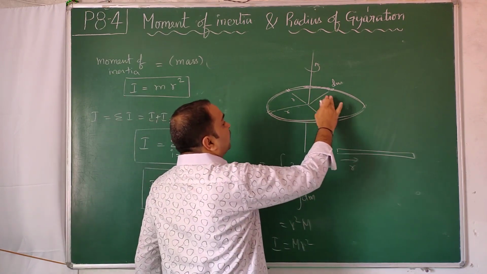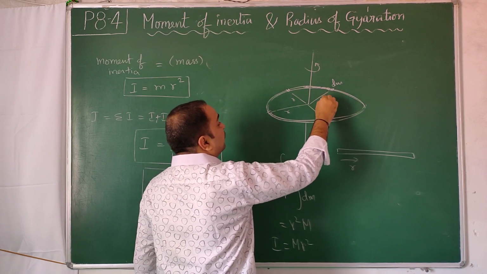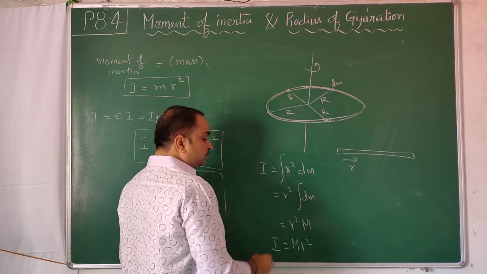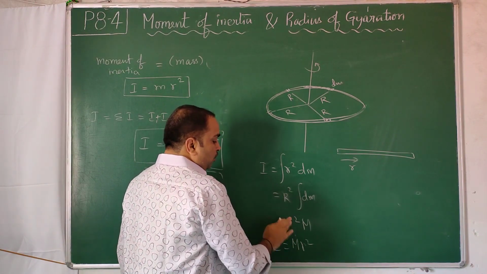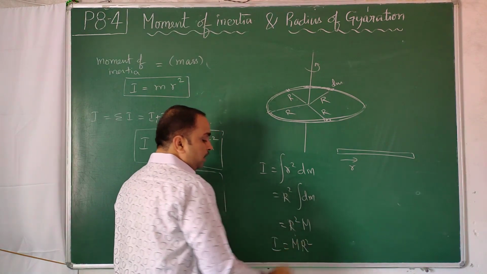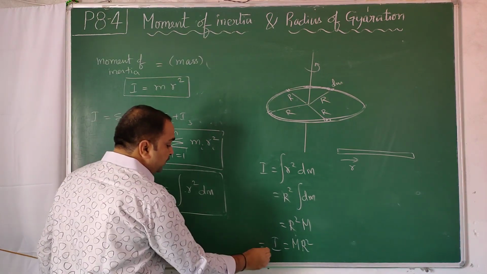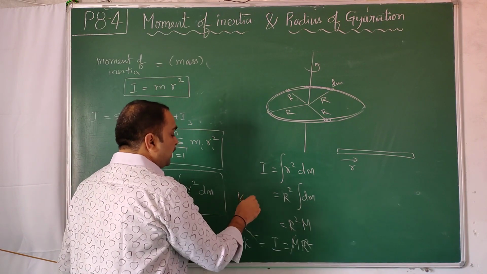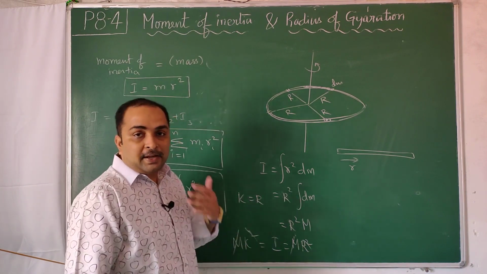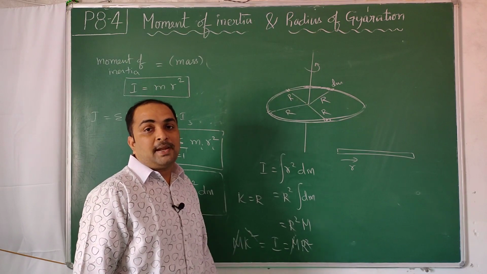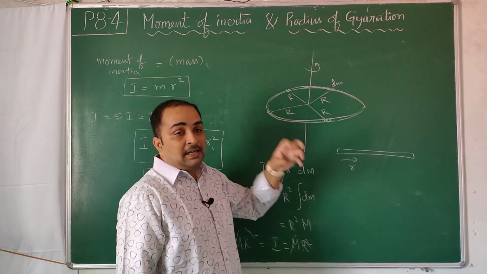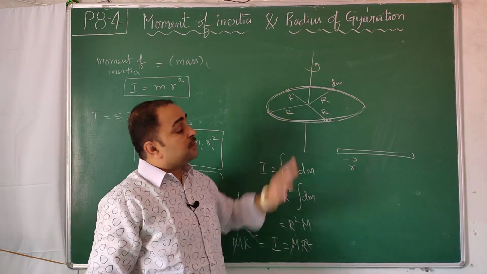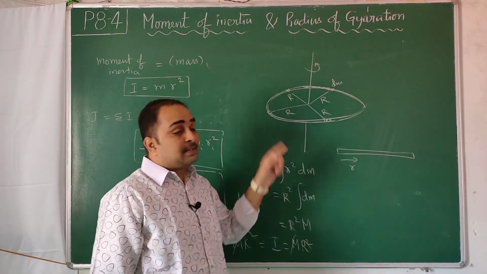Physically, a small r is used for the perpendicular distance from the axis of rotation, so let us take this as a capital R, only for convenience. So mr square. Now if you want to find the radius of gyration, you should equate it to mk square. Square and r get cancelled. So k is equal to r. Radius of gyration itself is equal to radius of the ring. Why? Because physically the distance you kept and the average distance are also the same, because every mass you kept at the same distance.